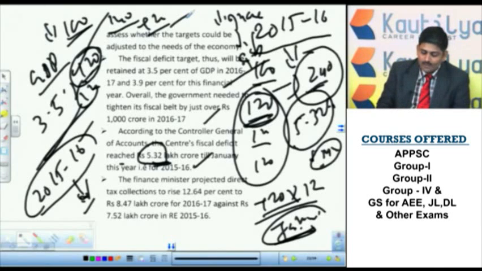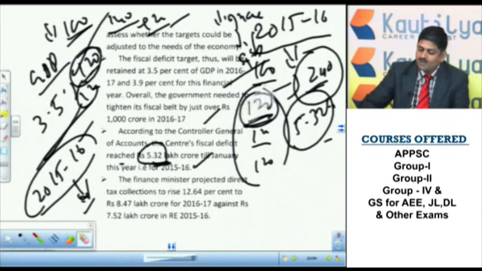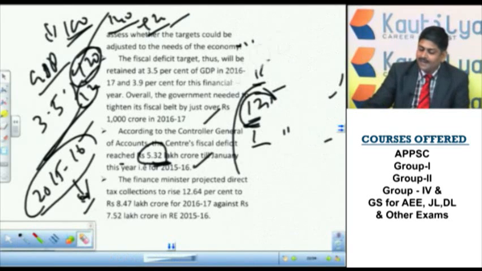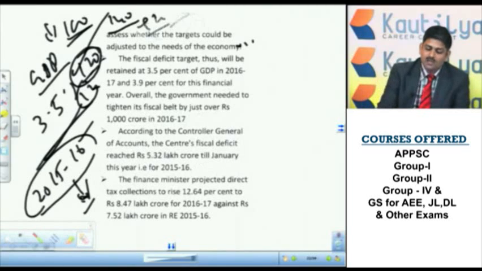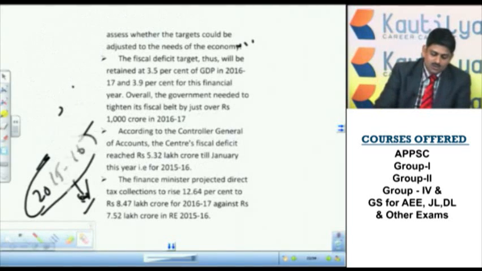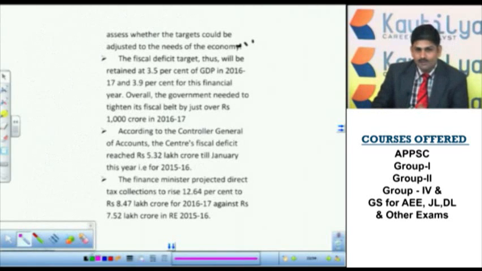As far as the budget is concerned, the finance minister will declare how much amount the government is expecting from the rupee, as I initially told you how the rupee comes and how the rupee goes. Those are all expectations. They will expect how much the government can get from corporate taxes, from borrowings, from income tax, everything. They will give their projections in the budget itself.